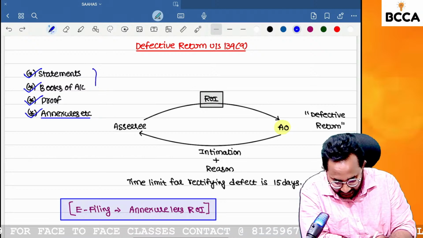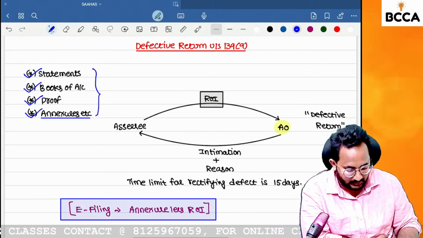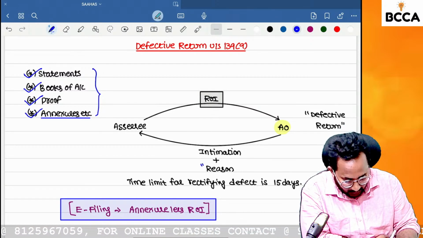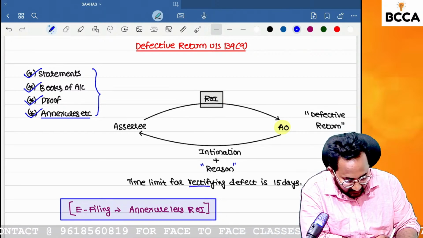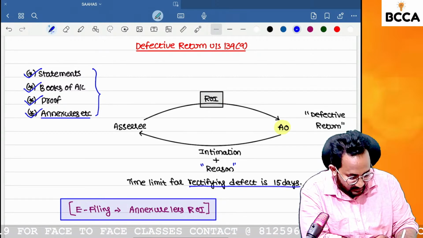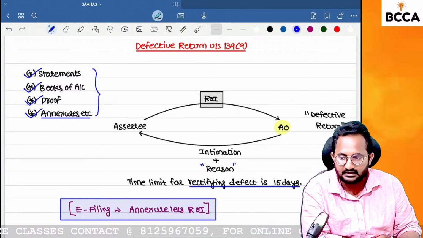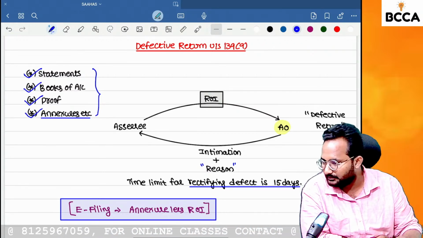Otherwise, this will be treated as what, ma'am? Defective. The reason will also be told to you, why they treated your return as defective. You have to correct the defect within how many days, ma'am? 15 days. Yes. Are you clear with this defective return concept, ma'am, all of you?